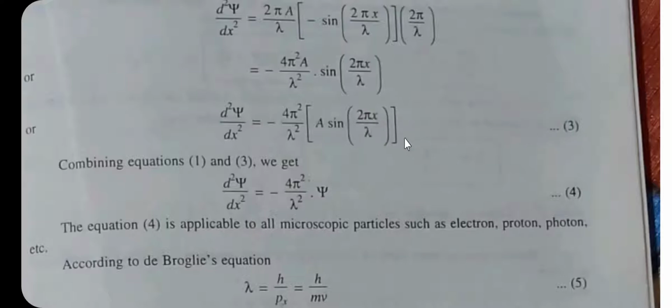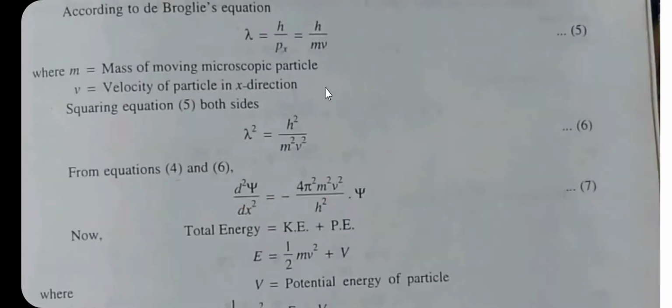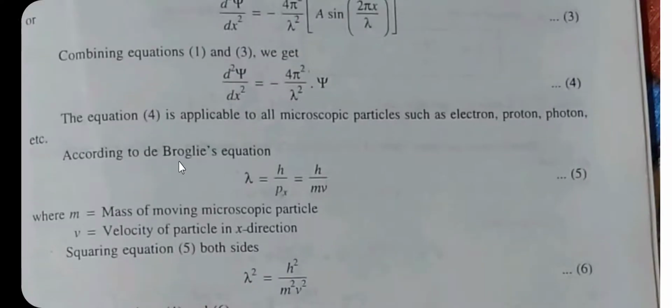In equation number 3, the value of a sin 2 pi x divided by lambda is equal to psi as per equation 1, that is psi is equal to a sin 2 pi x by lambda. Substituting a sin 2 pi x divided by lambda equal to psi, the equation can be written as d square psi by dx square is equal to minus 4 pi square divided by lambda square into psi. This is equation number 4. Equation 4 is applicable to all microscopic particles such as the electron, proton, neutron, etc. Then according to de Broglie's equation, all of you know that lambda is equal to h upon mv.